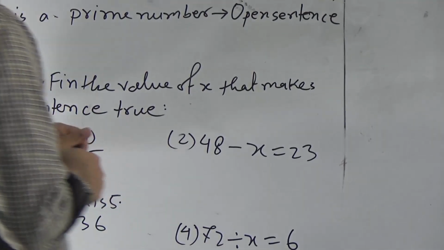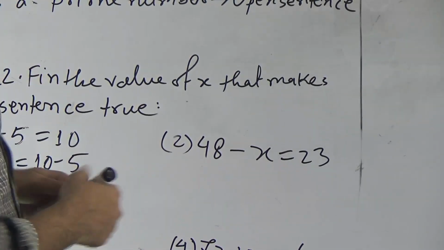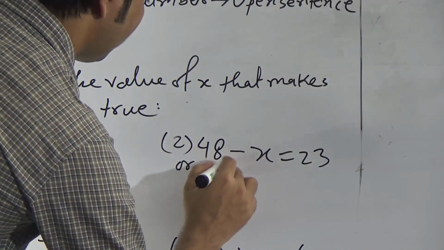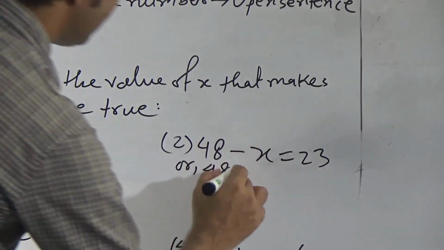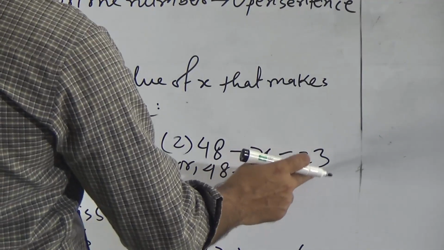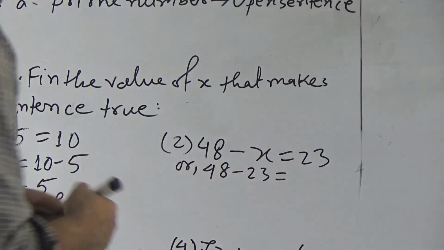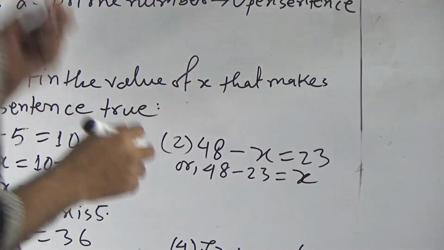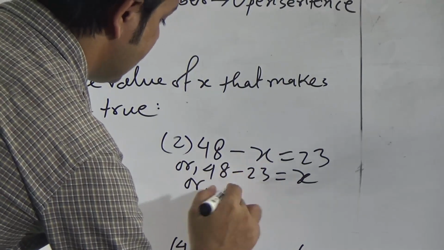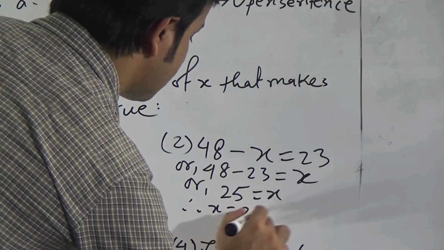So we have to remember that if x is given after the subtraction sign, then we have to move this x to the right side. So we can write 48, and we can take this 23 to the left side. As this is positive, here we have to subtract. Here is subtraction, so this will be addition. Now we can write here subtract 52. It means that the value of x is 25.